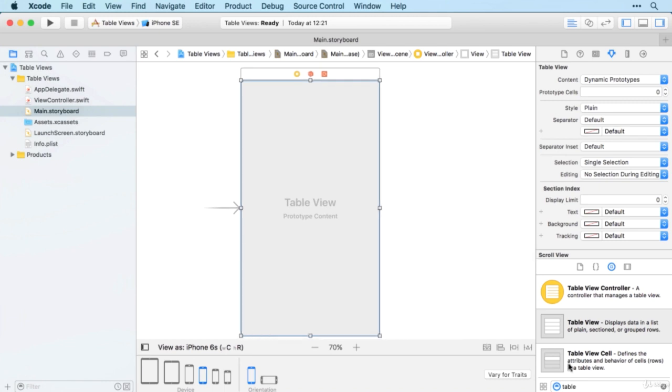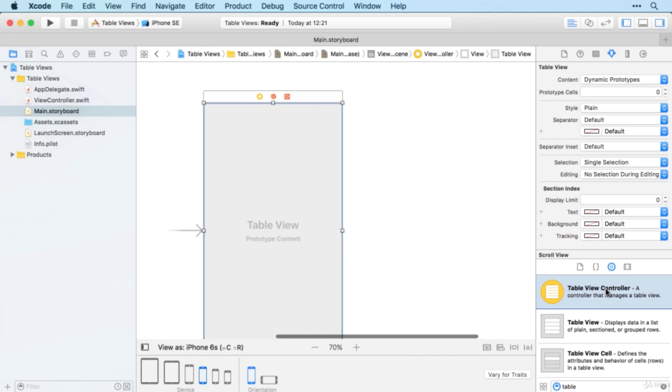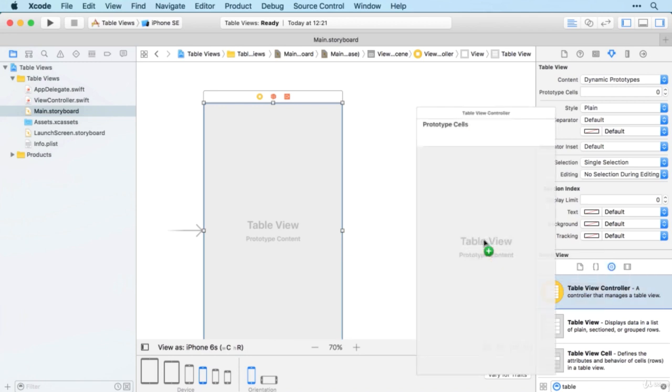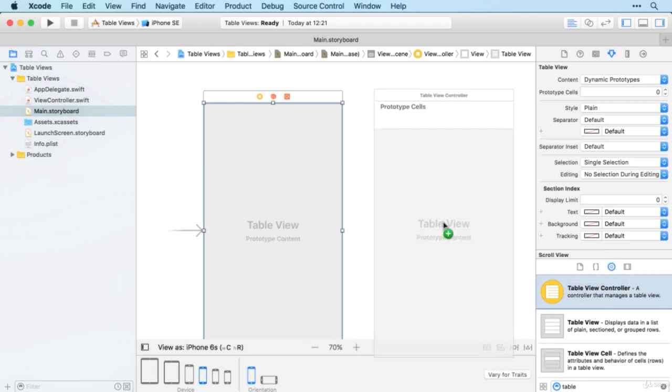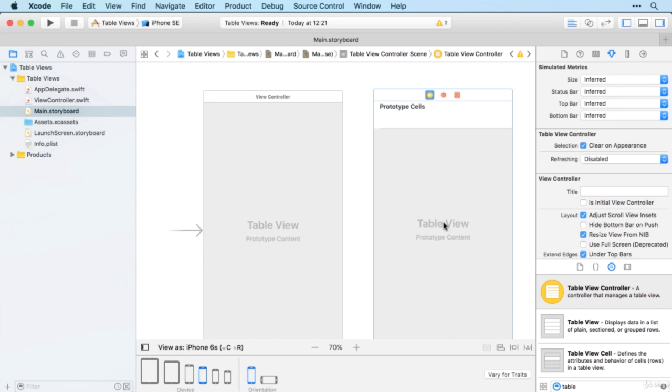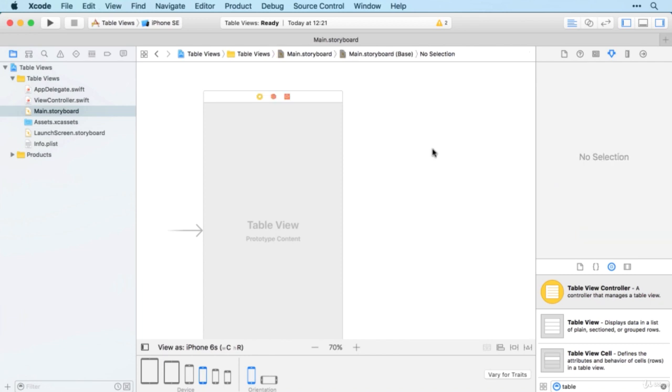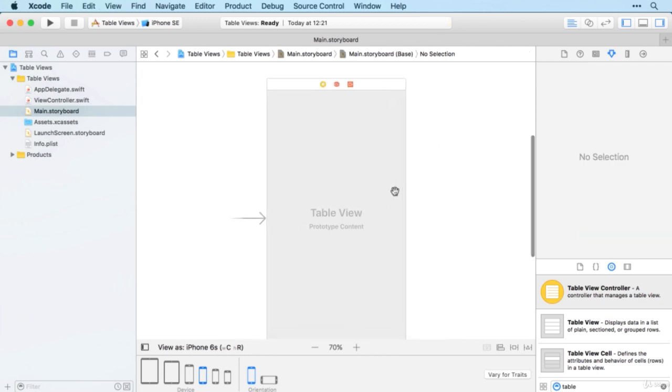Okay, notice that we've also got a table view controller. Now we'll be using those a little bit later on in the course. Essentially that allows us to have a whole second view or screen within our app, and we can segue or switch from one to the other. So that's a very useful thing to be able to do, but we're not going to be doing it that way quite yet. We're going to take things one step at a time and add our table view.